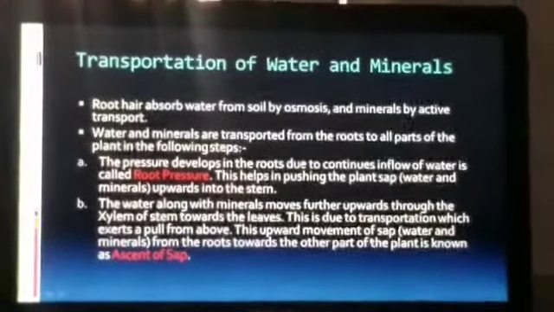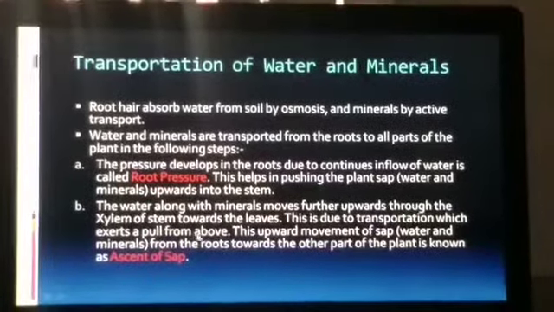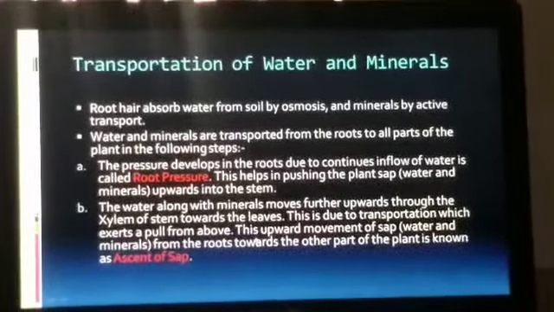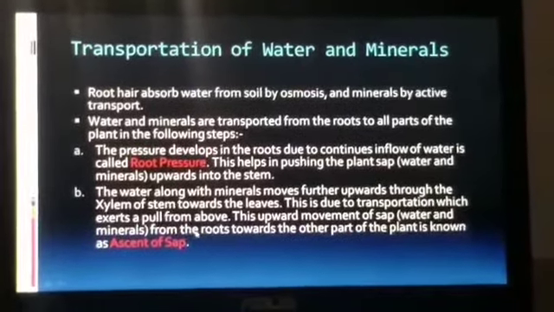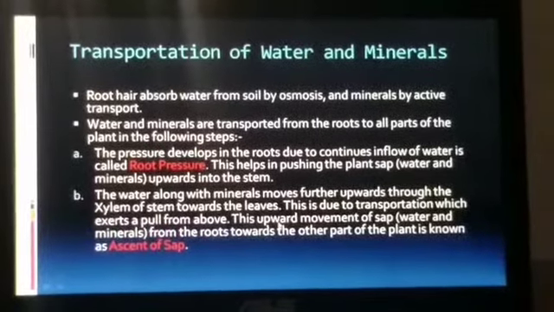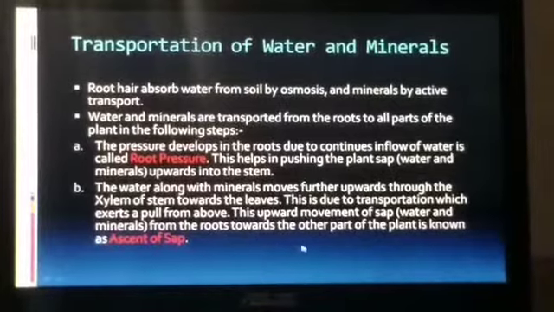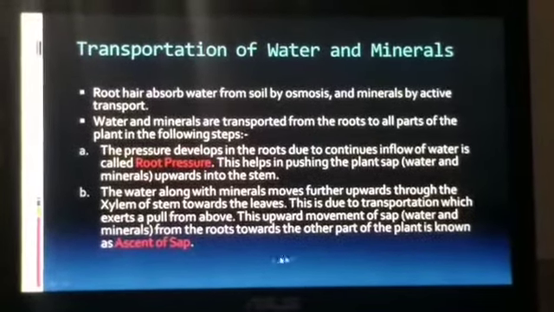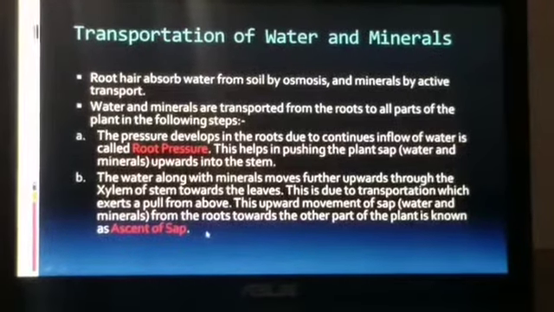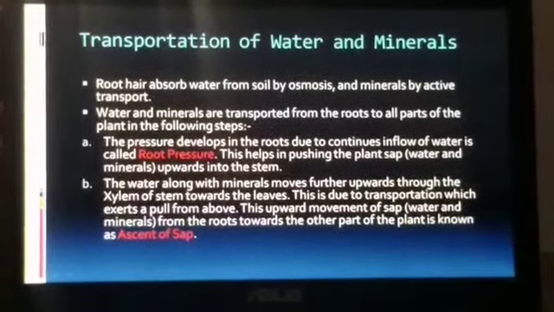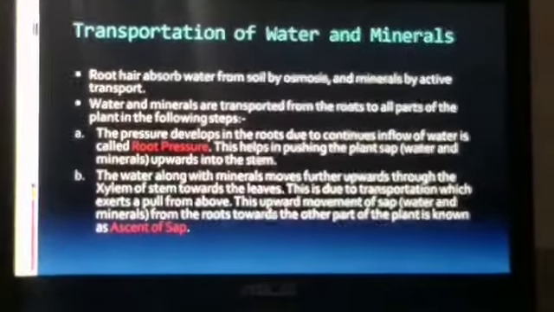This is due to transpiration, which exerts a pull from above. This upward movement of sap from the roots towards the other parts of the plant is known as ascent of sap. What? The upward movement of sap from roots towards the other parts is called ascent of sap.